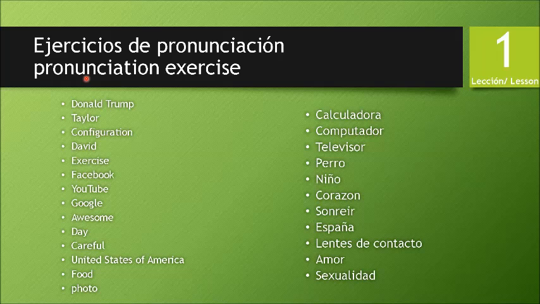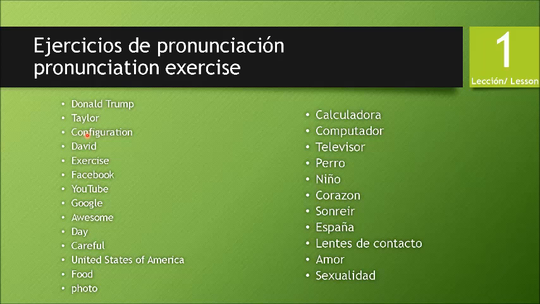Okay, the first, it wouldn't be Donald Trump, it would be Donald Trump. The next is not Taylor, it would be Taylor.